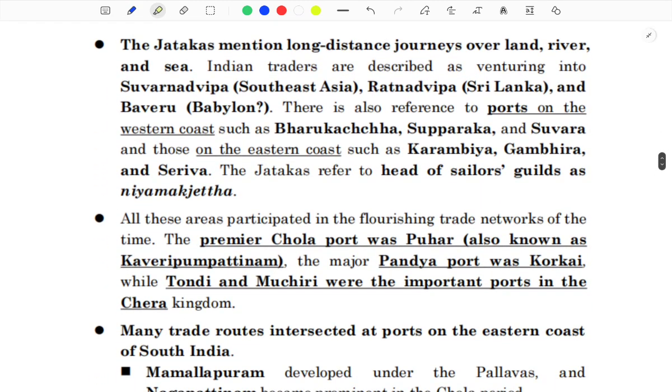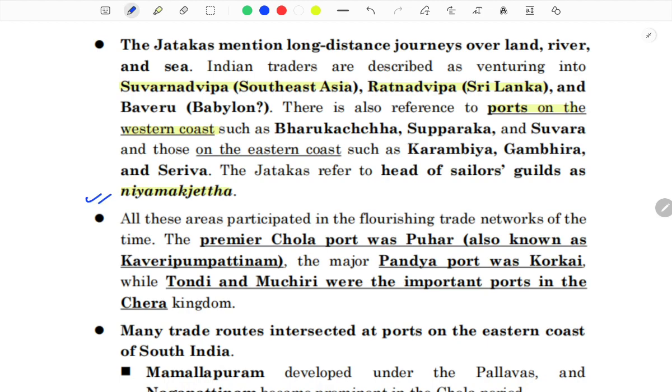The Jatakas mention long distance journeys over land, river and sea. Indian traders are described as venturing into Suvarnadvipa, that is Southeast Asia, Ratnadvipa, Sri Lanka, and Baveru, maybe Babylon. There is also reference to ports on the western coast of India such as Bhrigukachchha, Suppara and Suvara, and those on the eastern coast such as Kambuja, Gambhira and Seriva. The Jatakas referred to the head of the sailors' guild as Niyamaka Jettha.